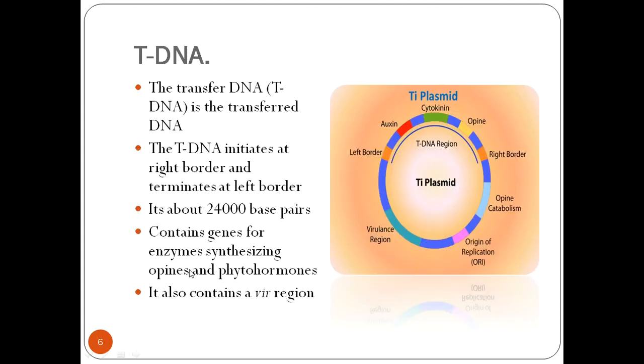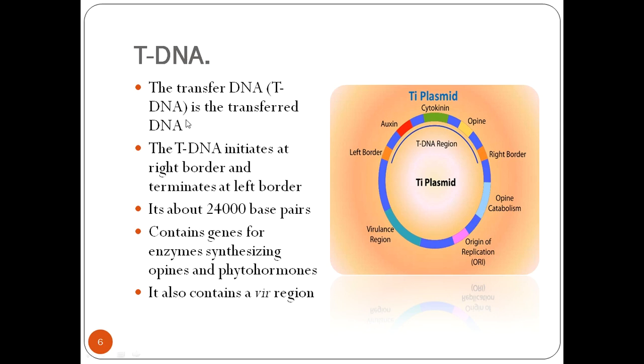Now we can see about Agrobacterium mediated gene transformation, and the main factor used for transferring the gene is the Ti plasmid. We can call it a tumor inducing plasmid.